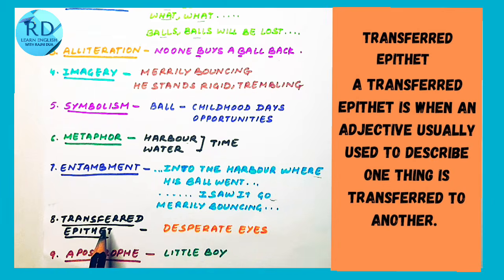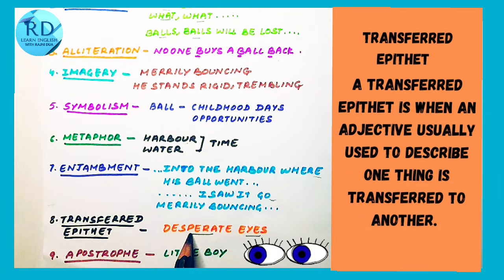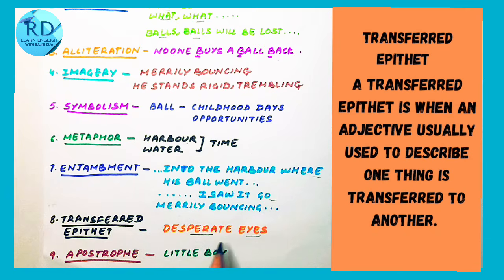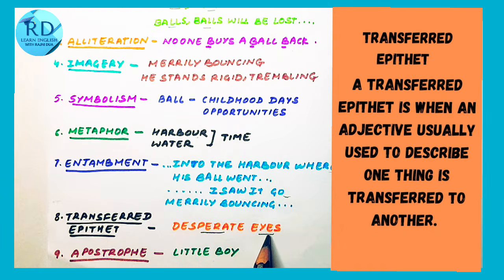Next poetic device is transferred epithet. Now when epithet or adjective is transferred from its original place to somewhere else, it is transferred epithet. For example, his eyes are not desperate. He is desperate. The boy is desperate. But here it is written that he looks with desperate eyes. So he is actually desperate, not eyes. But that adjective desperate has been shifted to eyes.